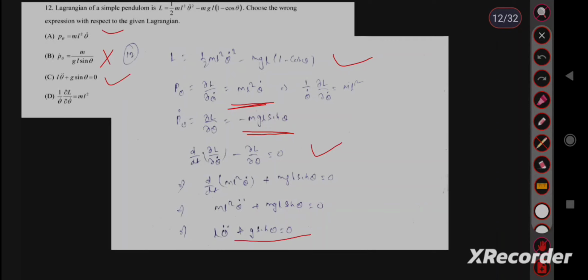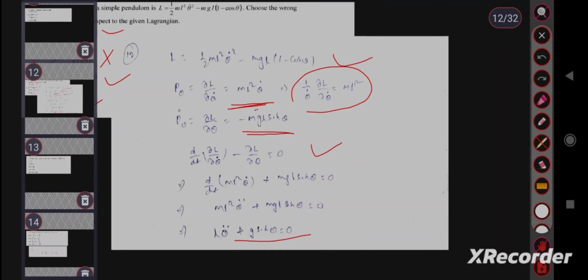And from this, p theta equals ml square theta dot, if we rearrange it, then we get ml square equals 1 upon theta dot into del L upon del theta dot. So option D is also correct. So we have to choose the wrong expression. So option B is the wrong expression and it is our answer. Then move to the next question.